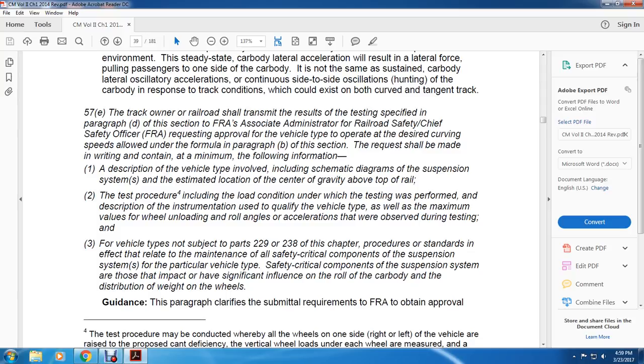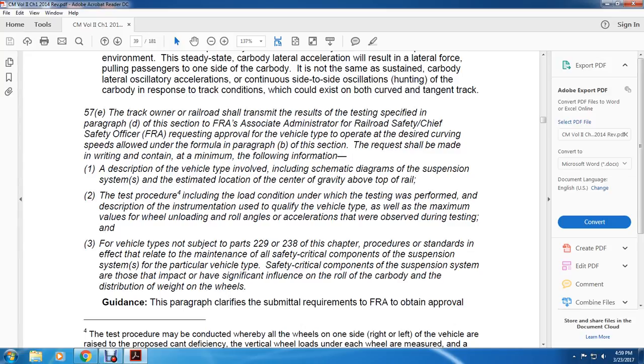Paragraph 213.57(e): The track owner or railroad shall transmit the results of the testing specified in paragraph D of this section to the FRA Associate Administrator for Railroad Safety. The FRA requests approval of the vehicle type for the operator's desired curving speeds allowed under the formula in paragraph B of this section. The request should be made in writing and contain, at a minimum, the following information: a description of the vehicle type, including schematic diagrams of the suspension system and the estimated location of the center of gravity above the top of the rail; the procedure, including local conditions under which the testing was performed, and a description of the instrumentation used to qualify the vehicle type, as well as maximum values of wheel unloading, roll angles, and accelerations that were observed during the testing; and